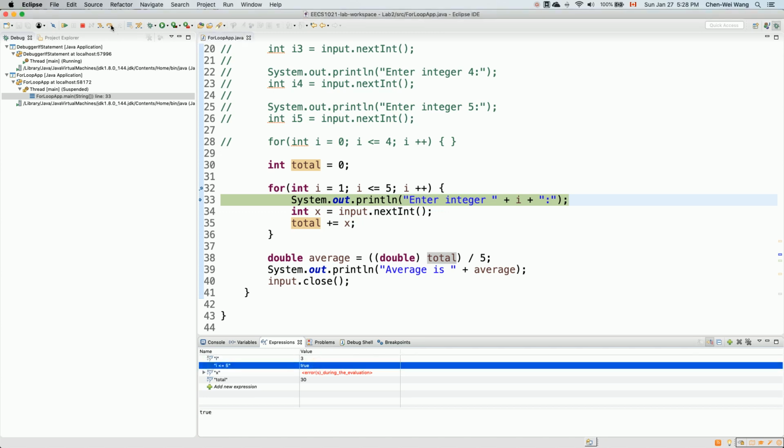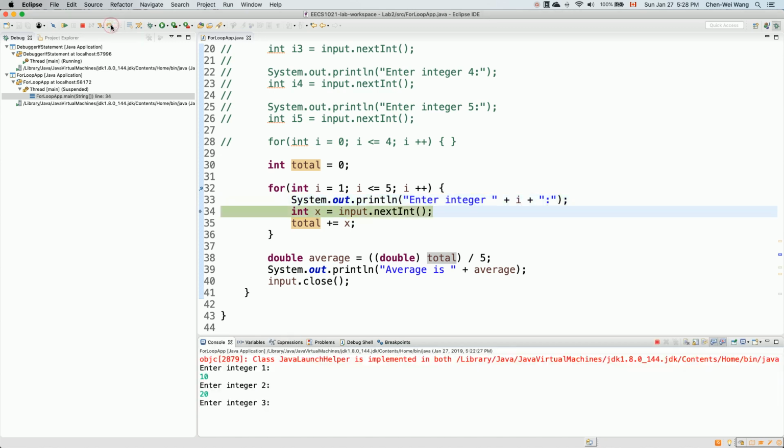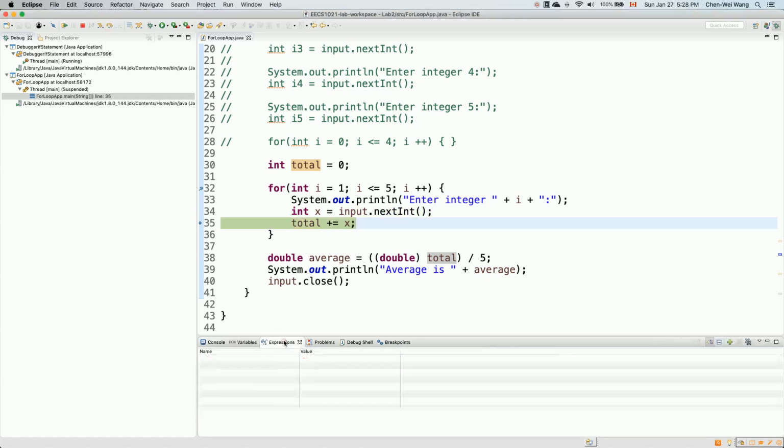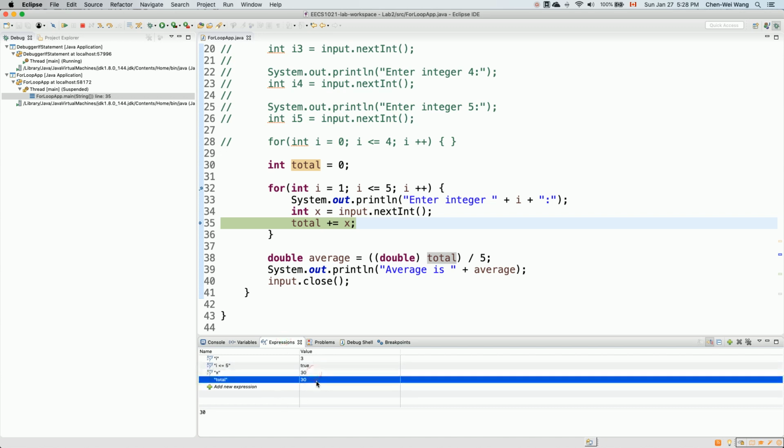Okay, let me just go a little bit faster until the very last iteration so we can see. Okay, so now if I enter 30 over here, enter, and then I say step over. So now if you go to expressions over here, okay, we got 30, and then we're going to increment that.